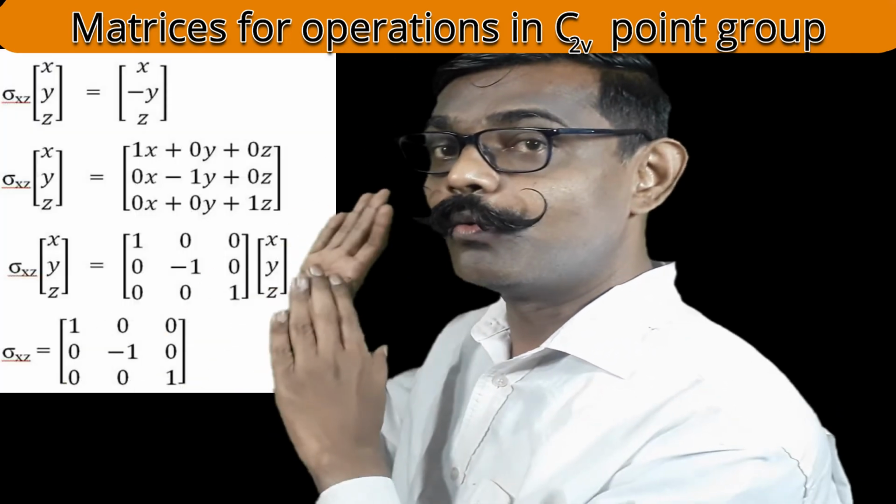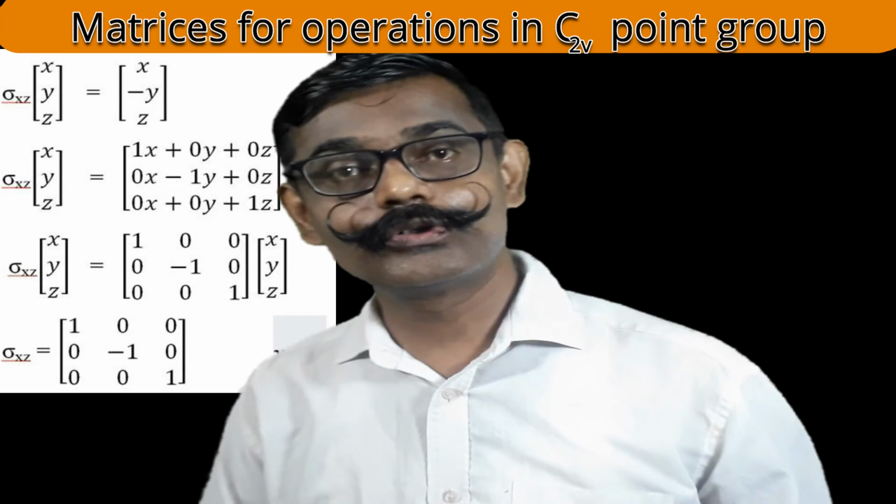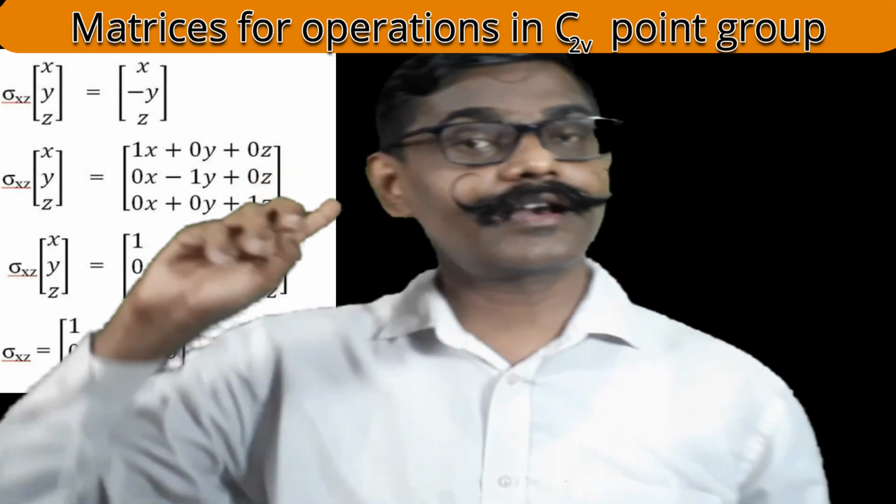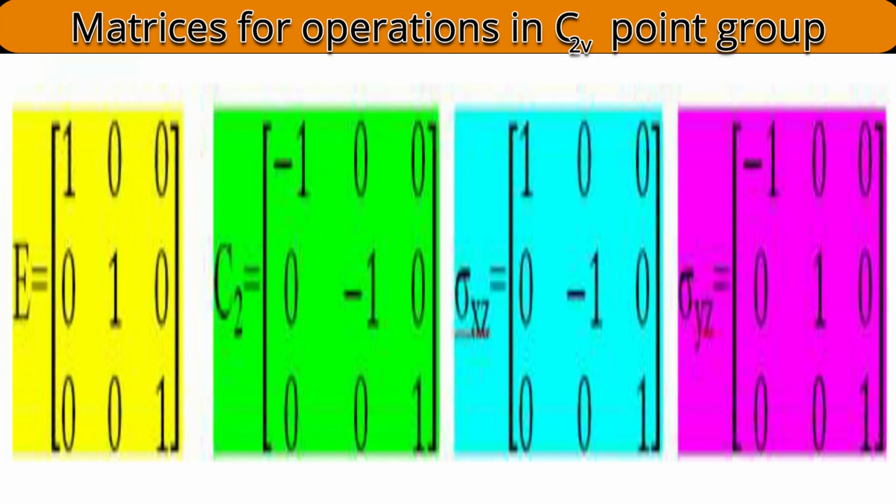Matrix will be 1 0 0, 0 minus 1 0, 0 0 1. Again the character is 1. Here are all the possible 4 operations for the C2v point group and their matrices at a glance.